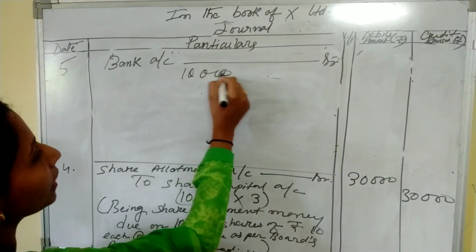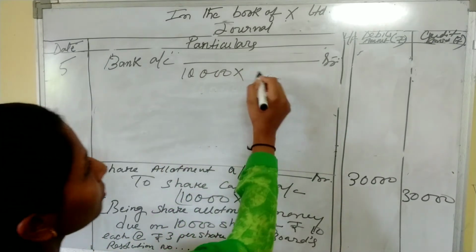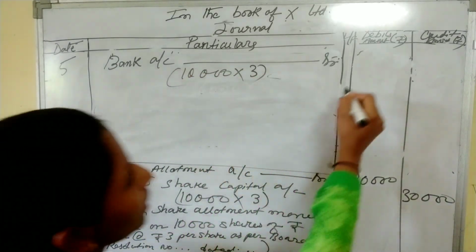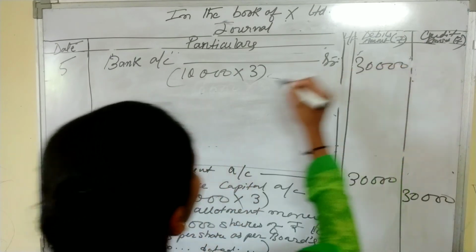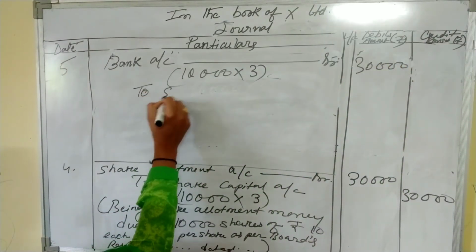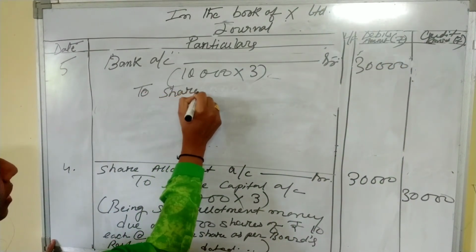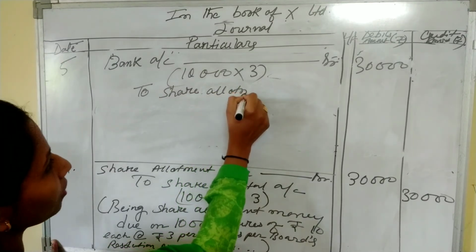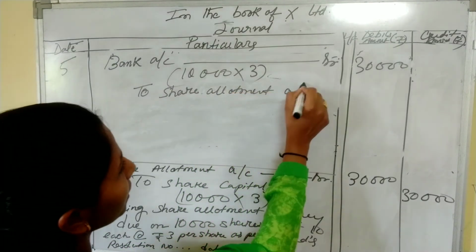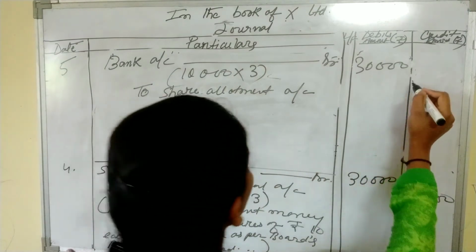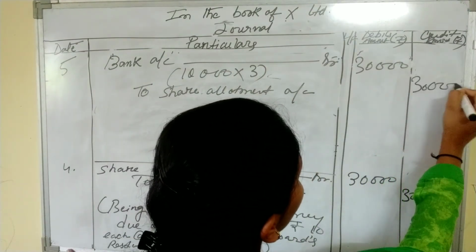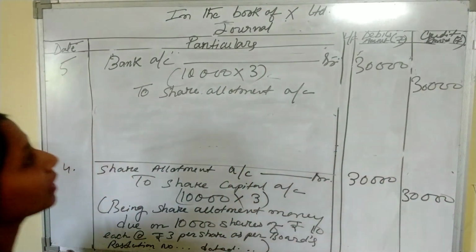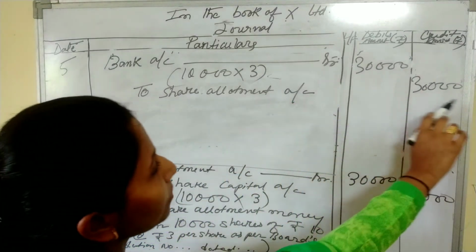So the company has received the full amount, 10,000 into 3, 30,000, to share allotment account. The money so received in the bank is against allotment money. So bank account debit to share allotment account.